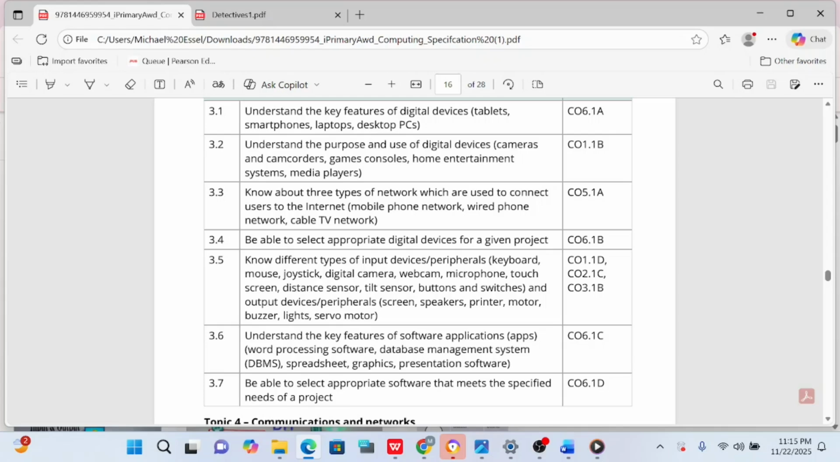Now screen is an output. But if you want to write it as an input device, then you add touch to it for it to become touch screen. Touch screen is an input, screen is an output.